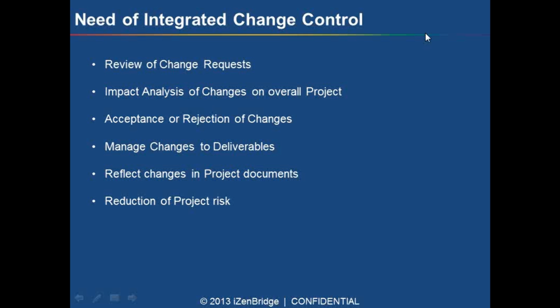When we say impact analysis, that means we are going to see what all will be impacted by this change request, and we are going to update everything, all the artifacts as well as deliverables that will be impacted by this. So in this way we actually reduce our project risk.